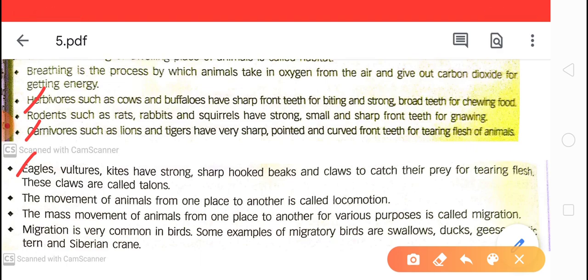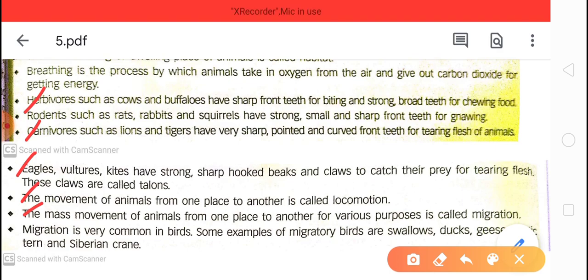Okay, and today we have already studied migration. The movement of animals from one place to another place is called locomotion. And movement of animals from place to place in search of food or in search of safe breeding places or to avoid harsh climatic conditions, this movement of animals is called migration. And you have to be clear here, the movement of animals from one place to another place is called locomotion.